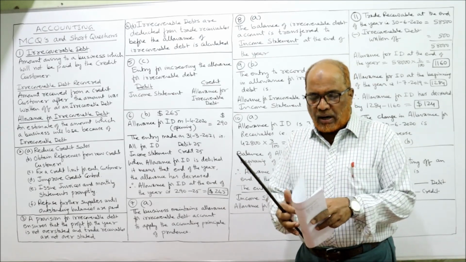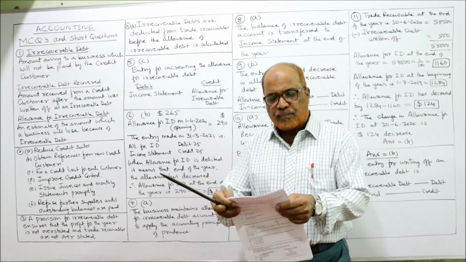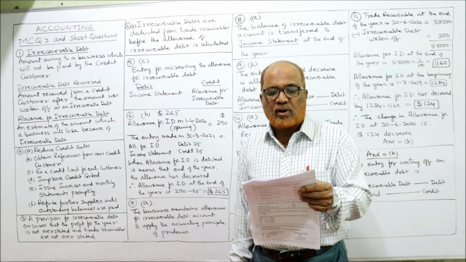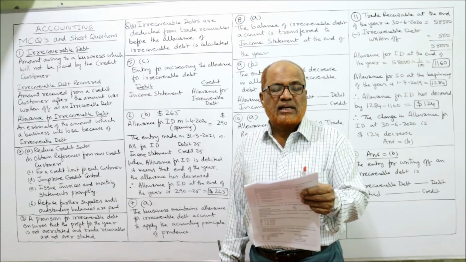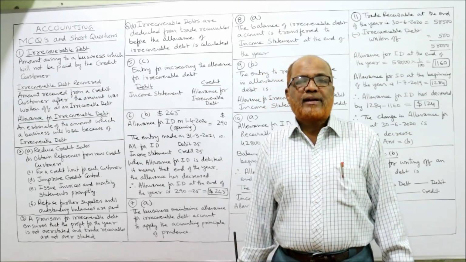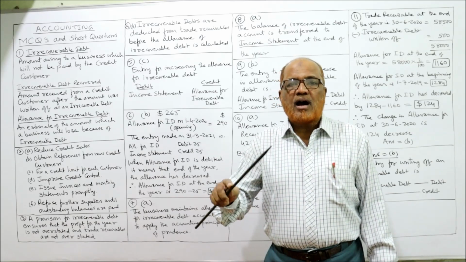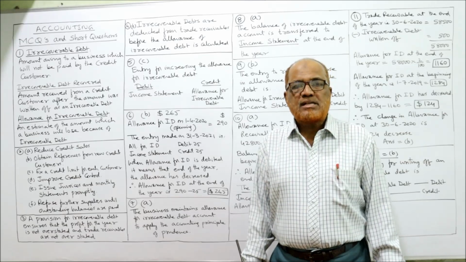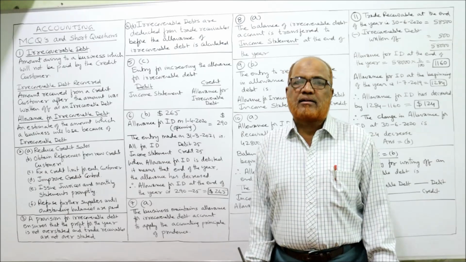Fourth completed. Now I am coming to the fifth question. Again there is an MCQ. Hero wishes to increase his allowance for irrecoverable debt at the end of the year. How does he record this increase? In the previous video theory I explained the journal entry for an increase in the allowance for irrecoverable debt.